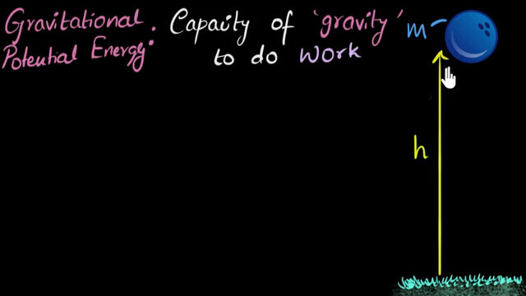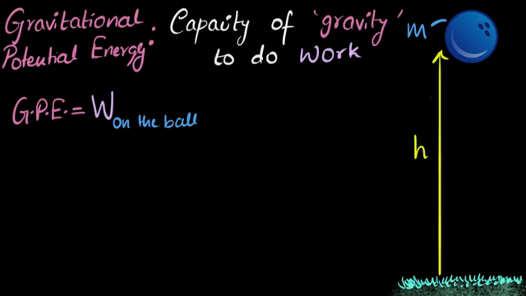So over here, if gravity can do, let's say, 100 joules of work in moving that ball down, then we will say gravitational potential energy is 100 joules. If gravity can do only 2 joules of work, then we will say its potential energy is only 2 joules. Okay, so from this we can immediately say the gravitational potential energy by definition should equal how much work gravity can do on the ball.